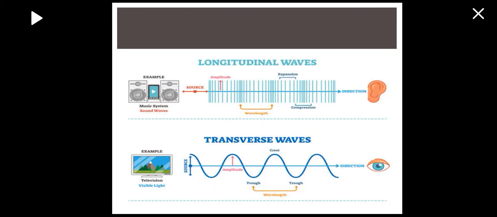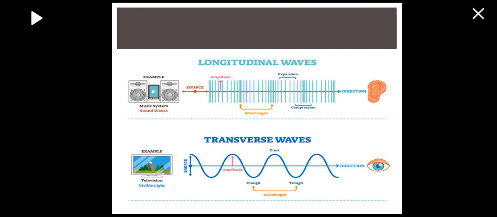Here is a representation about longitudinal and transverse waves. As you can notice, the example for longitudinal waves is the music system, and it produces sound waves. The source of the sound waves is the music system, which travels in the direction of the ear, so we can hear the music.